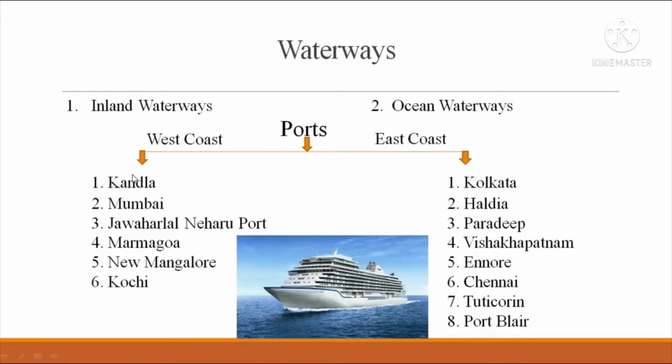This is important, as in the exam they will ask which are the ports of India, east and western ports separately. On the west coast they are Kandla, Mumbai, Jawaharlal Nehru Port or Navasheva, Marmagova, New Mangalore Port and Kochi. Kandla is located in the Gulf of Kutch in Gujarat.